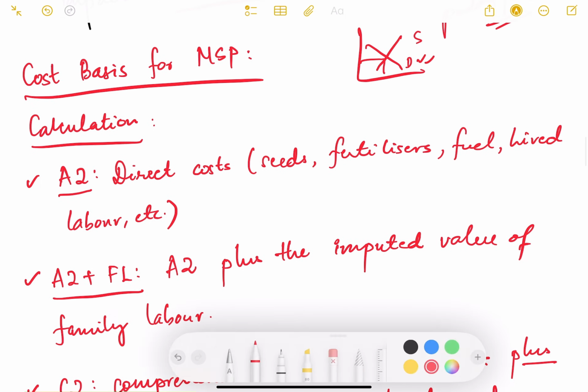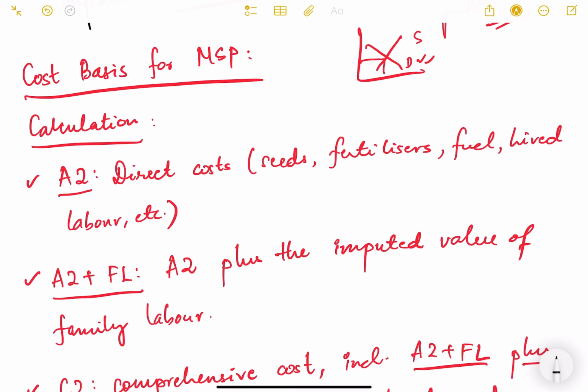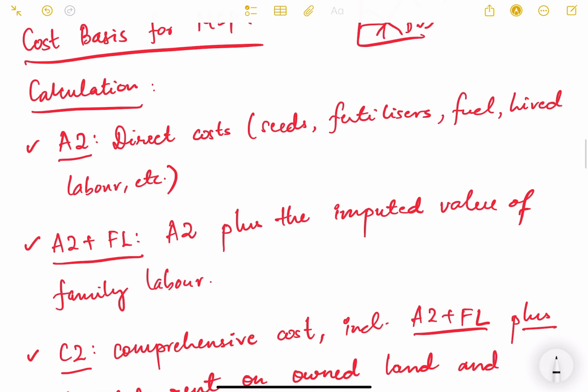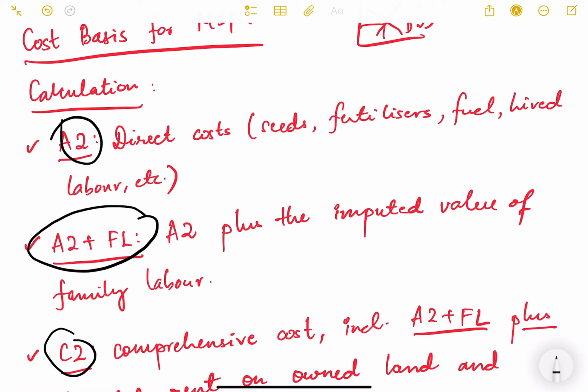Now let us study what is the cost basis for MSP, how it is calculated. This is just the technical part, just for your knowledge. Try to remember these few terminologies: A2, A2 plus FL, and C2. What is A2? A2 is basically the direct cost: seeds, fertilizer, fuel, hired labor. Direct cost means the cost which is utilized directly for the production of that crop.